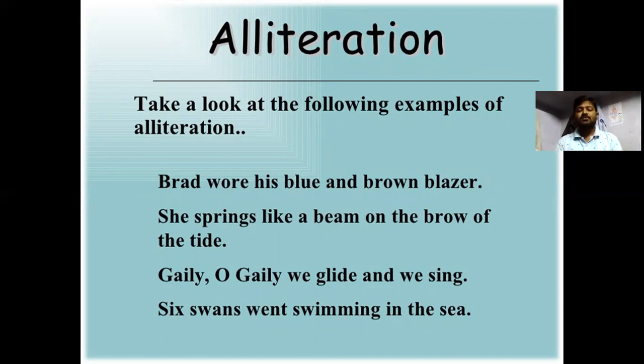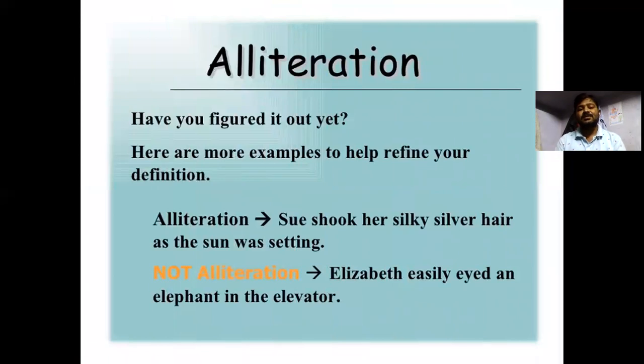Brad wears his blue and brown blazer. She springs like a beam on the brow of tide. Gaily, oh gaily, we glide and we sing. Six swans went swimming in the sea. Alliteration, have you figured it out yet? Do you want more examples to help refine the definition?